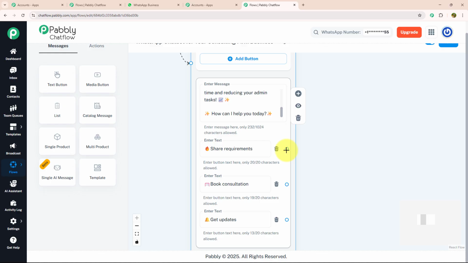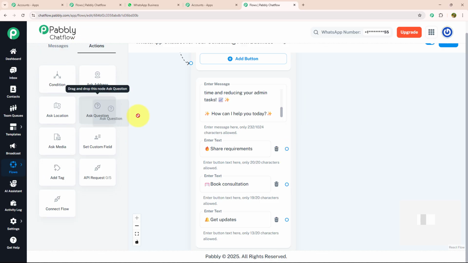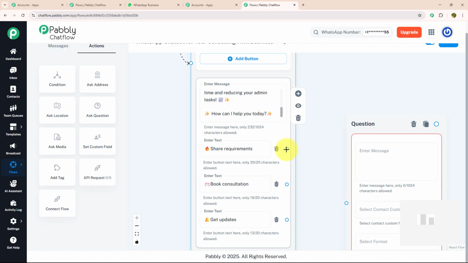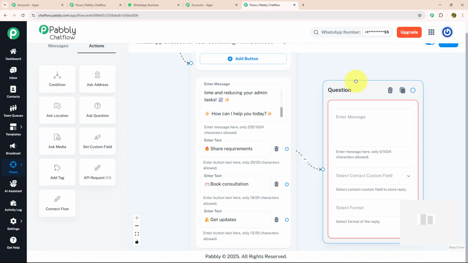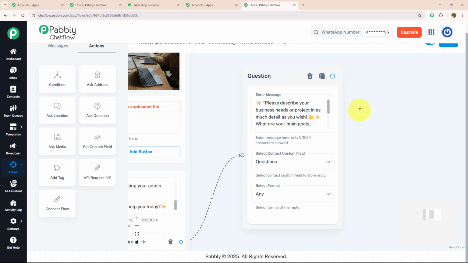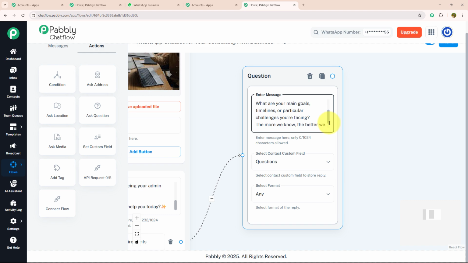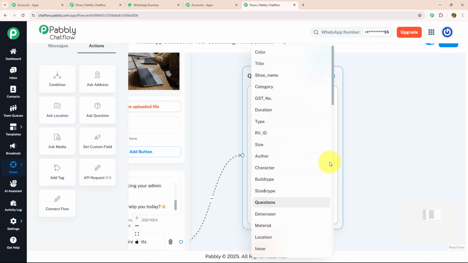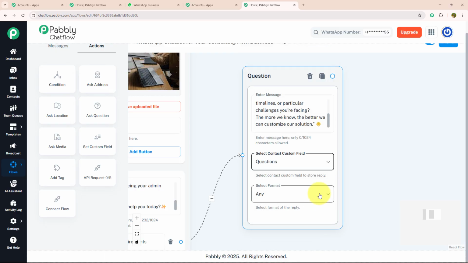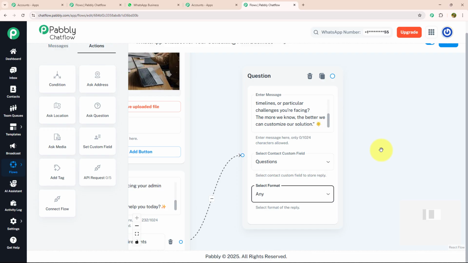To ask requirements from my customer, I need to drag and drop ask question, connect with my action button and enter my message. Please describe your business need or project in as much detail as you wish. What are your main goals, timeline, and particular challenges you are facing? The more we know, the better we can customize our solution. And with that, I'm going to provide an action button which says question and format as any. Now, as soon as my customer enter their requirements or need, I'm going to provide them a message.